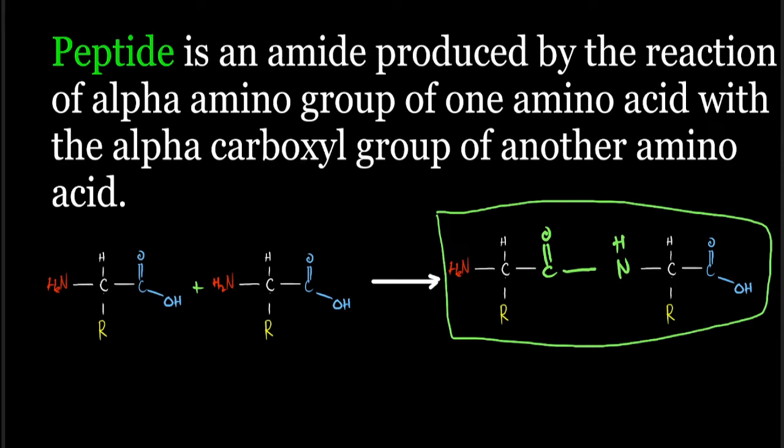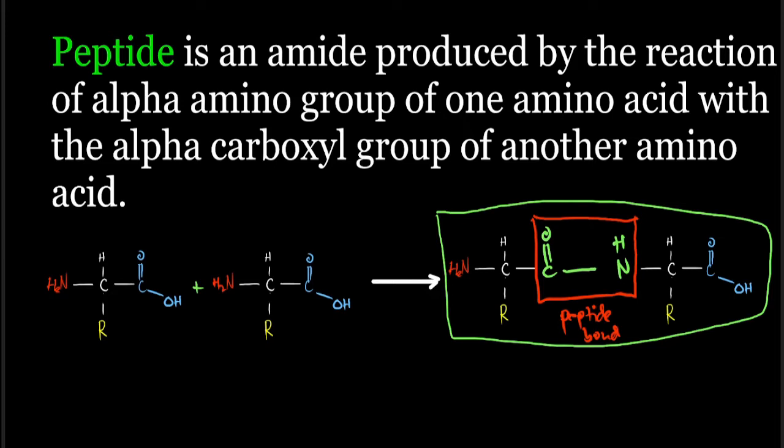So our peptide bond is this amide structure, and the whole chain is what we call a peptide. So we have the formation of a peptide bond between two amino acids.